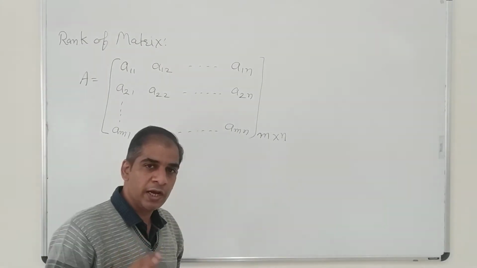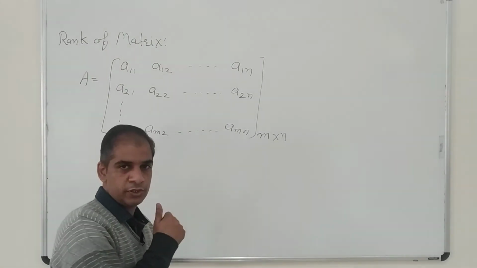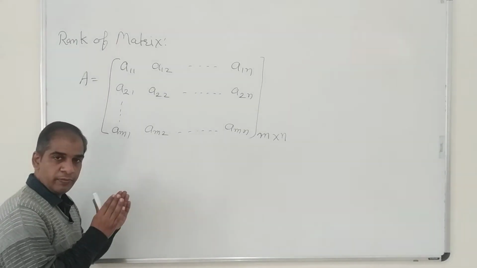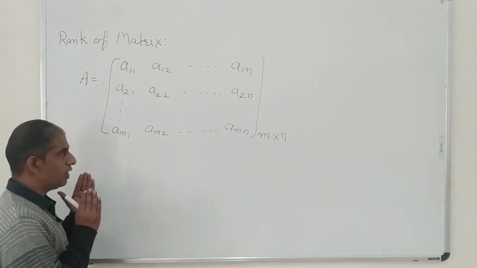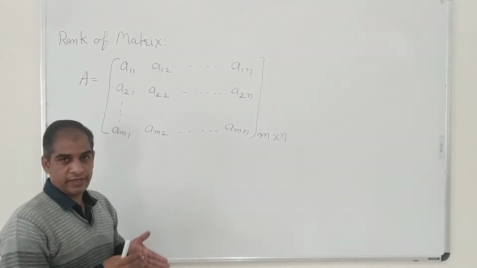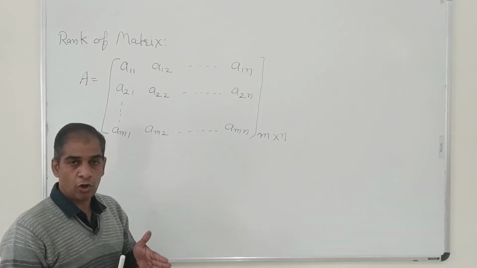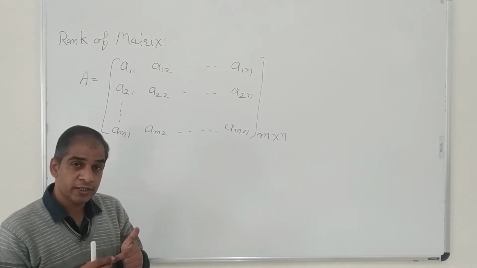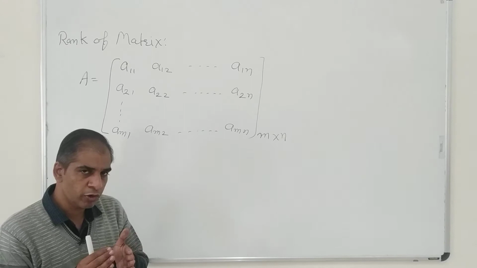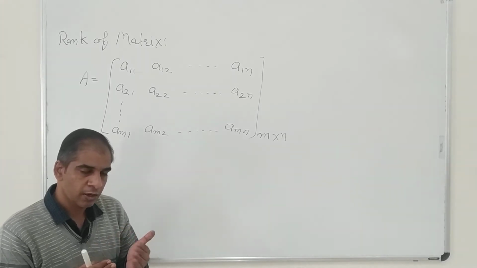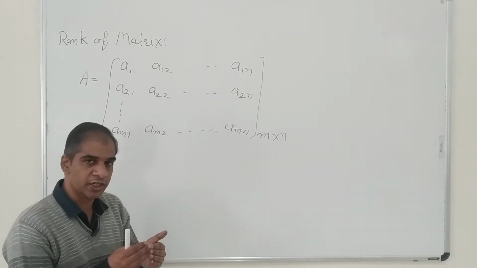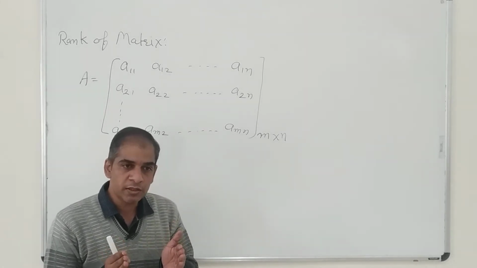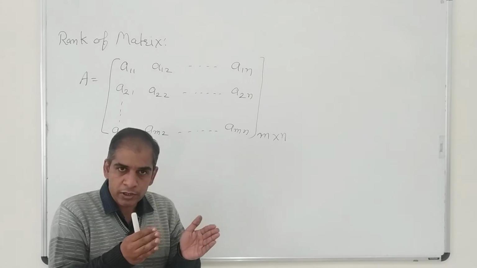Now you may be asked to find the rank of this matrix. So in order to get the rank of this matrix, what will we do? We require a submatrix, a submatrix which will be non-singular. And remember, the submatrix will be of highest order. So first of all, what is a submatrix? We have studied set theory, set and subset. You all are aware about the set and what is a subset. So a subset is a part of the whole given set.